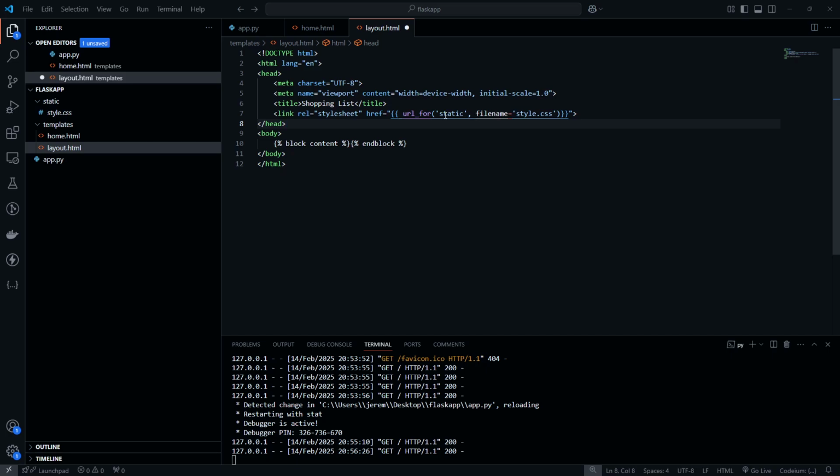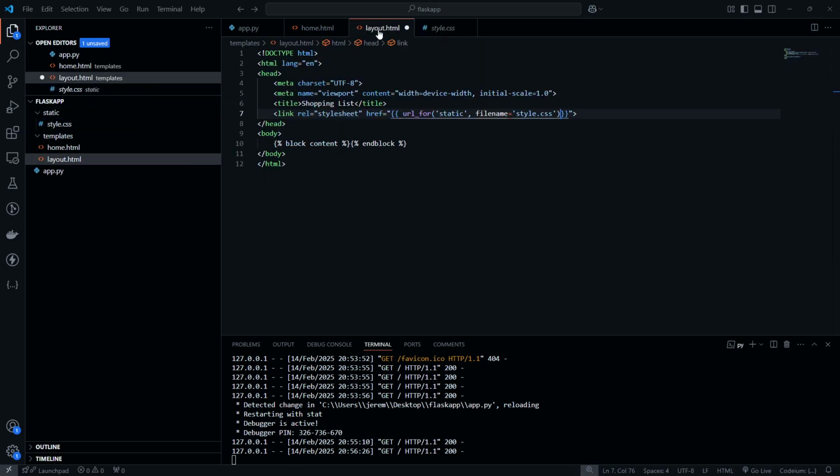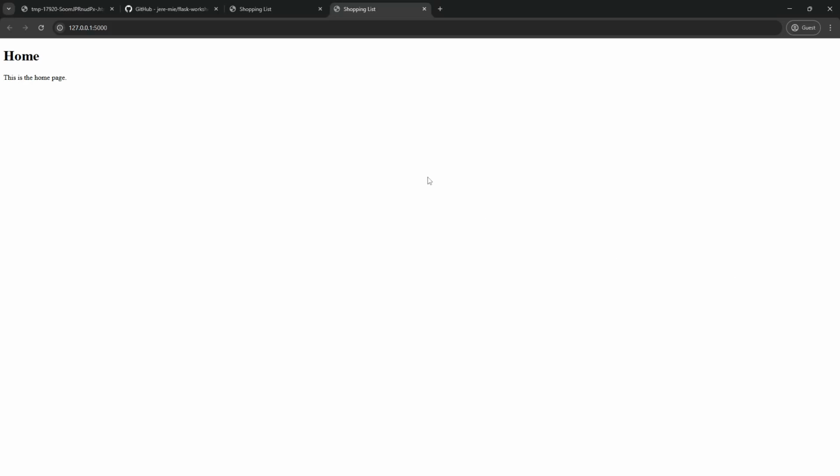So what this is going to say is we're going to look in the static folder, right? This is what this static endpoint is. And we're going to grab style.css, which is this here. All right, let's save. And when we refresh the page, you'll notice the background changed and some of this other stuff changed, which is perfect.